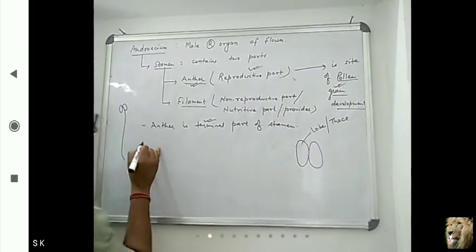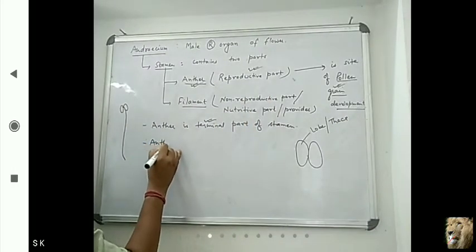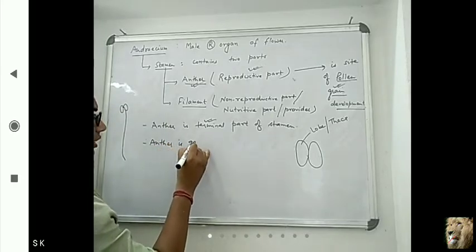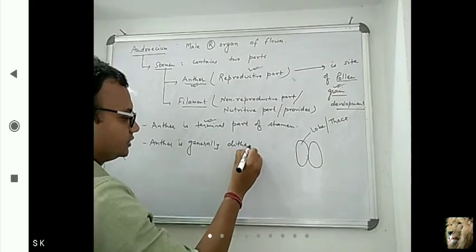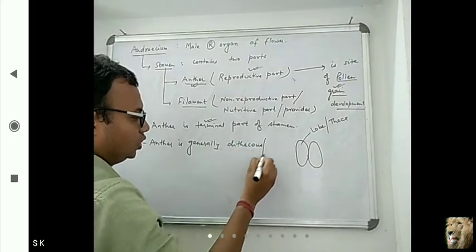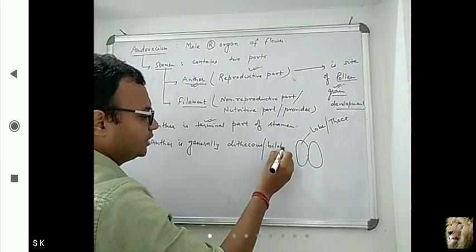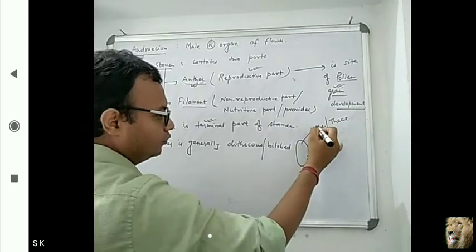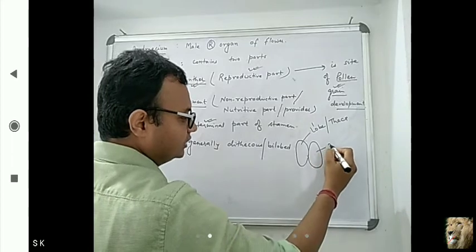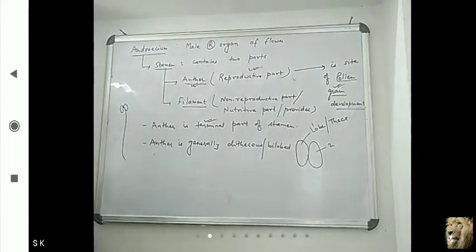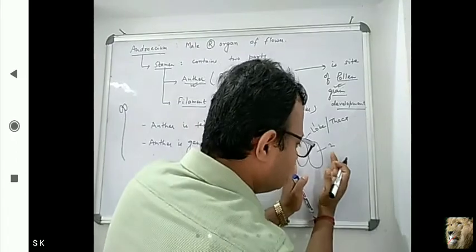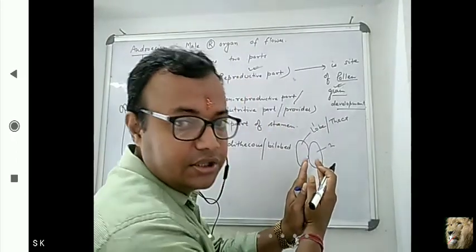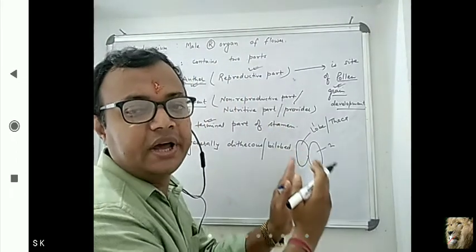So what we can say, anther is generally dithecous or bilobed. Bi means two. So one is this and one is this, two. Okay. So anther is generally dithecous or bilobed in nature. Okay. Now these lobes are joined by tissue, and that tissue is known as parenchymatous tissue.